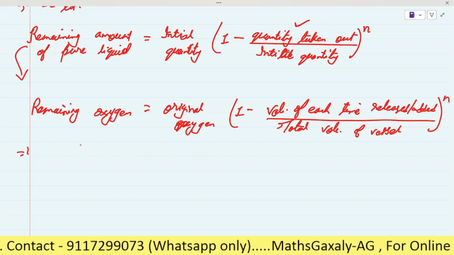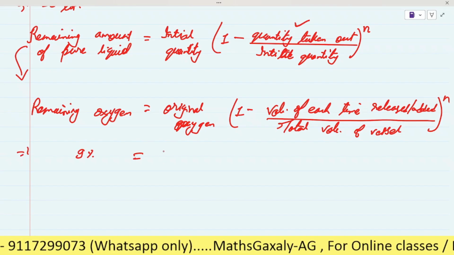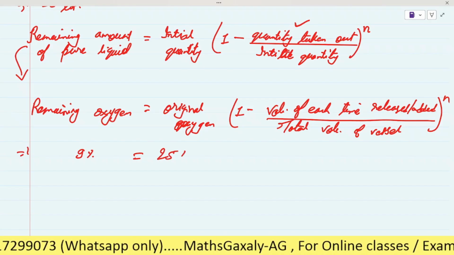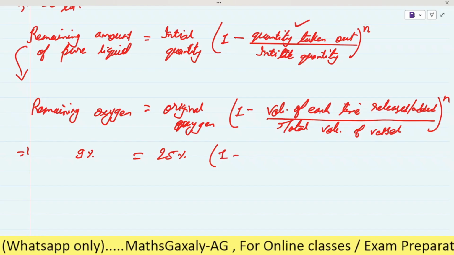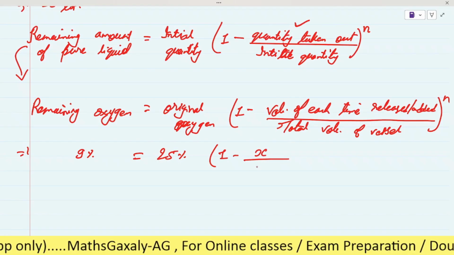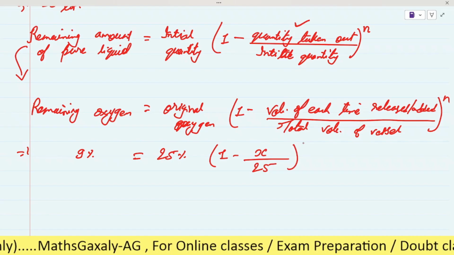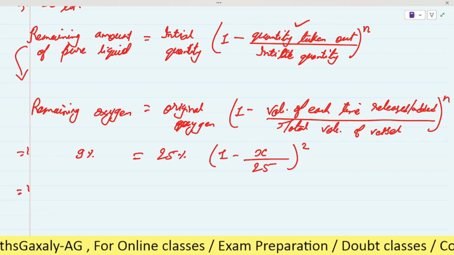As here the remaining oxygen is 9%, the original oxygen was 25%. 1 minus volume taken out each time, let it be x, divided by total volume of the vessel, which is 25. This process has been repeated 2 times, so here we will do the power 2.